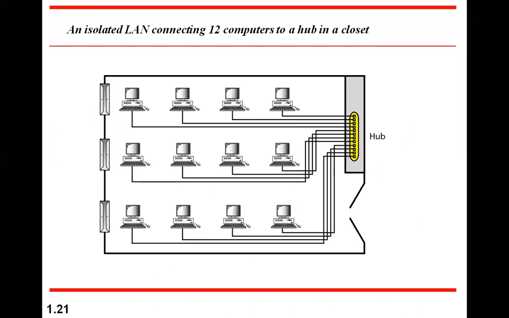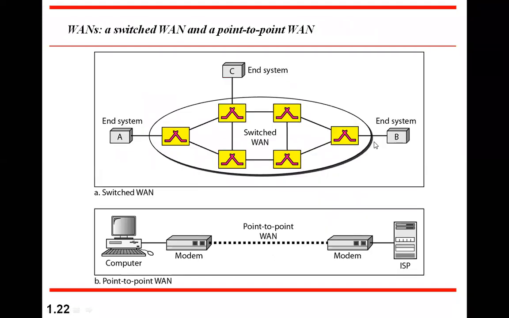Then these LANs can be connected to hubs: one LAN here, another LAN here, another LAN. They can be connected to this hub, or they can be connected to switches or routers over a larger area. When it comes to a larger area, one system is here, another system is here. Assume that they are in different cities, and these cities are connected through multiple routers and switches in between.